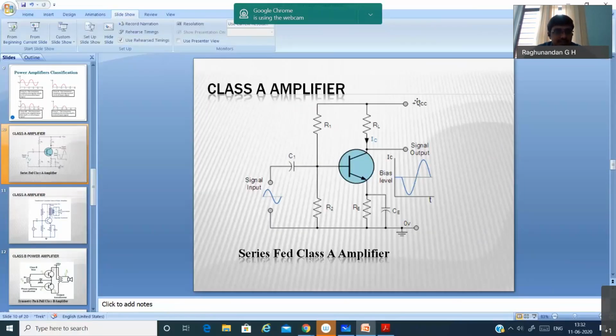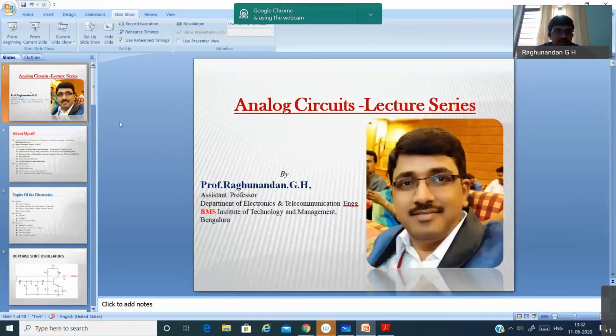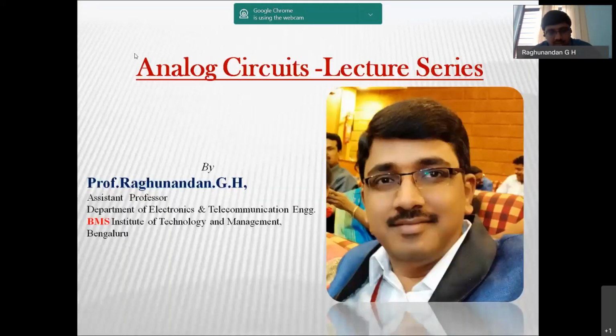So this is about module 2, and module 3. This is what the sessions I took since last week. I have covered module 1, 2, 3, which are important with respect to the examinations.